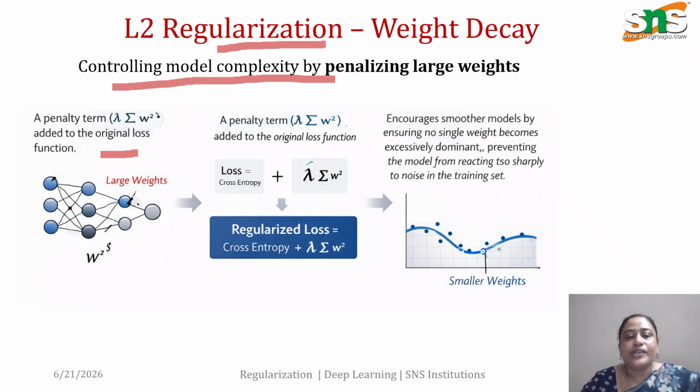So what it does here is, the penalty term is added to the original loss function. The penalty term will be squared, so that is why a large weight is penalized. This model encourages smoother, simpler models, so that a single weight does not become a dominant feature. Also, it prevents the model from reacting too sharply when the noise in the training set is large.